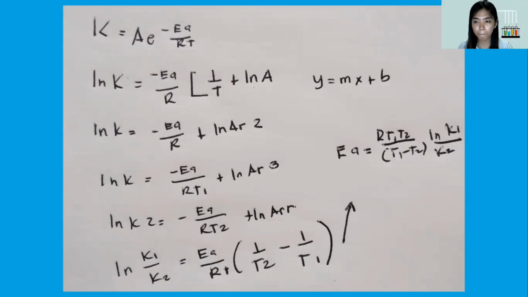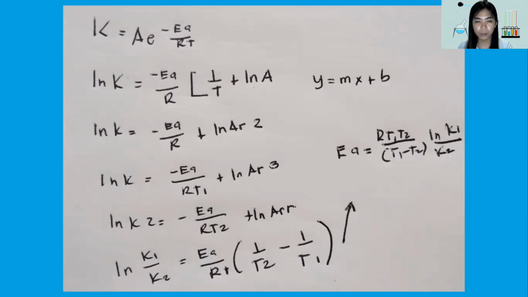Taking the logarithm of the Arrhenius formula for the activation energy, we have ln k = -(Ea/R)(1/T) + ln A, where A is the pre-exponential factor.